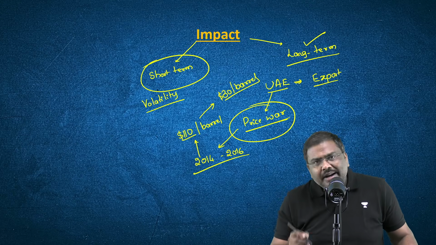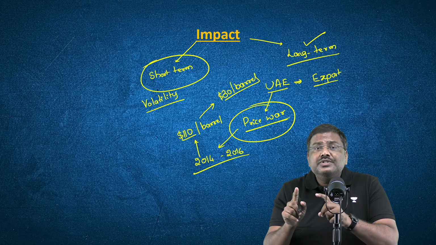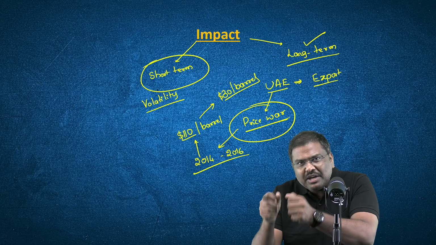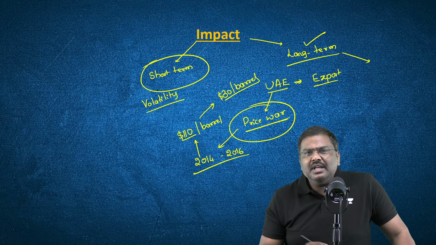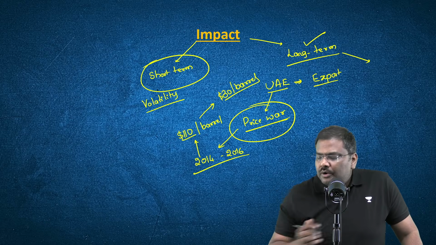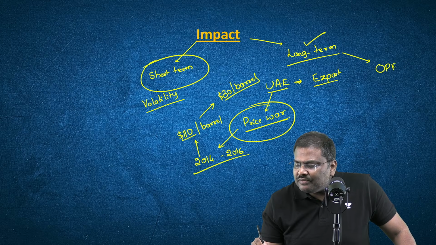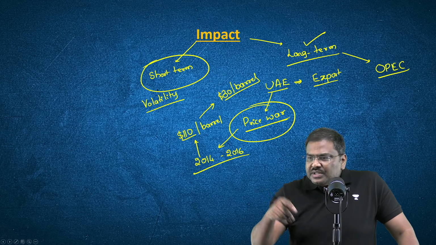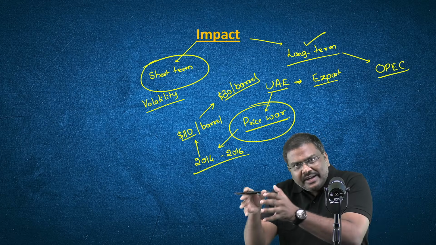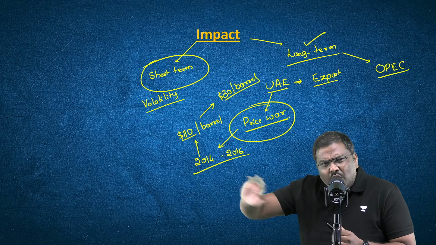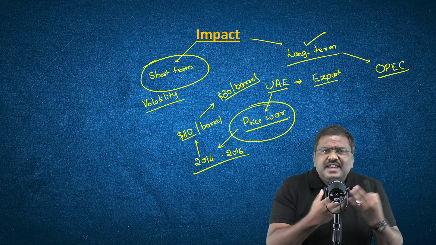So it will lead to a price war where these producers will try to compete and get a major market share. But in addition to this, in the long term, there is also doubt over whether OPEC will be able to survive this or not. Because if one country, which is a major producer of crude oil, can withdraw itself and start supplying more and more, focusing on its national interest.